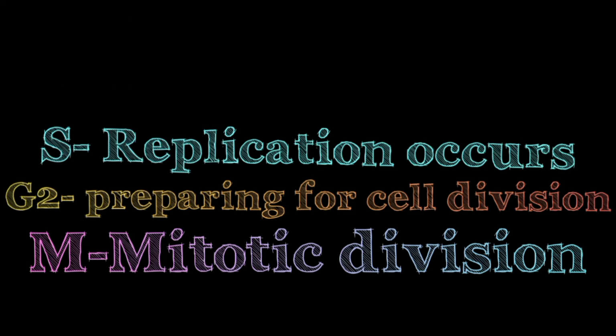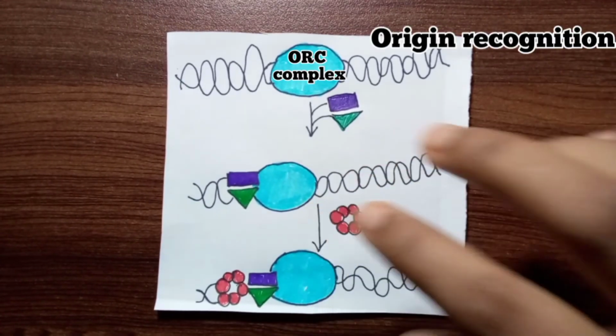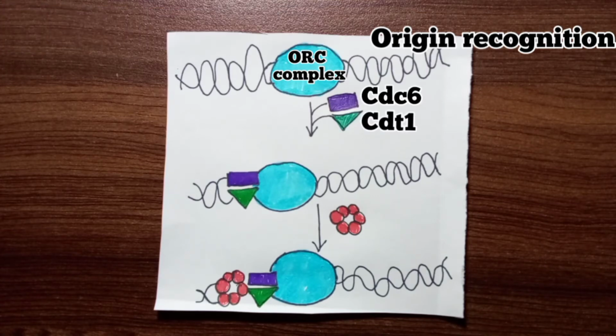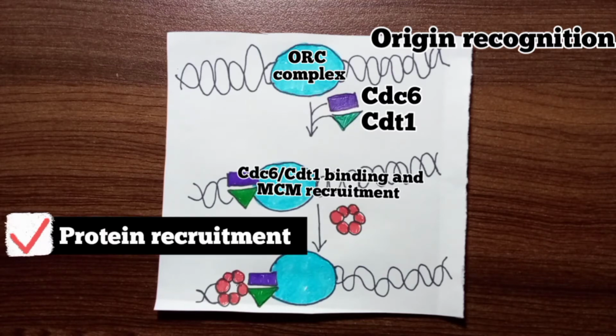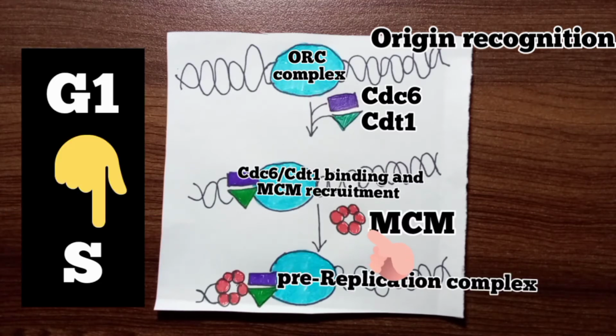The initiation of replication involves two temporally separate steps. The first step is replicator selection, in which ORC binds to each replicator in the G1 stage and recruits other proteins to form pre-replicative complexes. Unwinding of the DNA does not occur yet. Then the pre-RCs are activated when the cell progresses from G1 to S phase, and then they initiate replication.